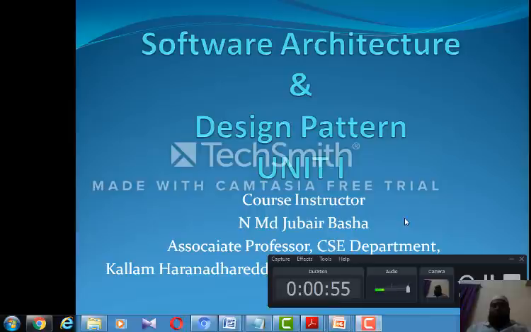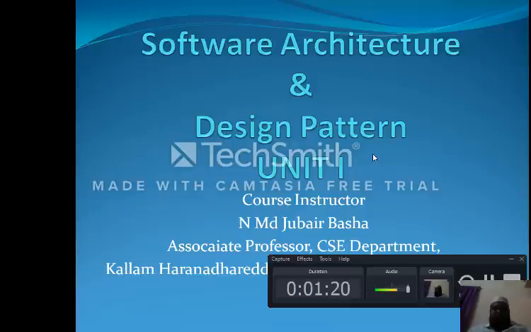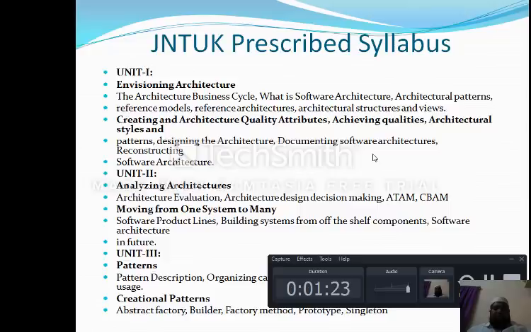This is one of the important subjects, as a part of theory and as a part of laboratory. So I will be dealing with both the theory and the laboratory part, in which you will surely enjoy the whole sessions which are required to complete this semester. Okay, now before going through the whole syllabus and the whole subject, I would like to present a brief on your JNT Kakinada prescribed syllabus.